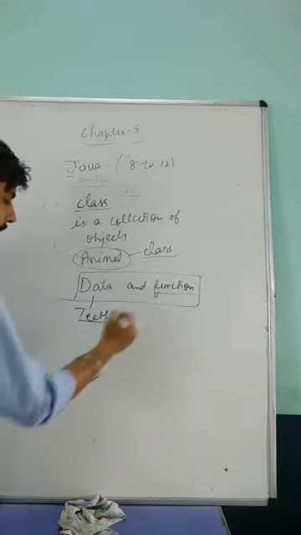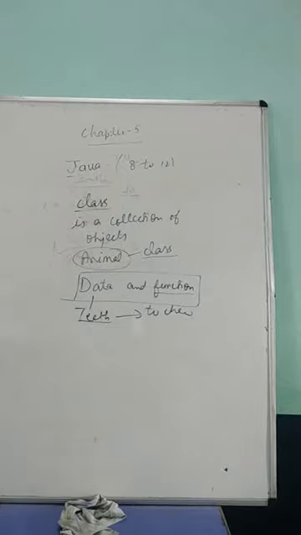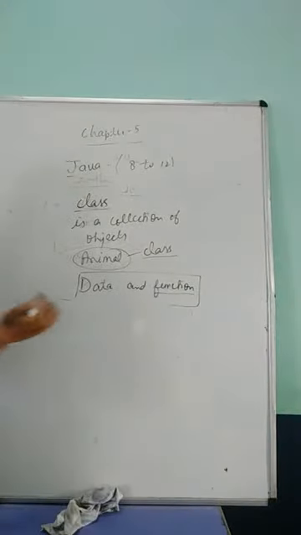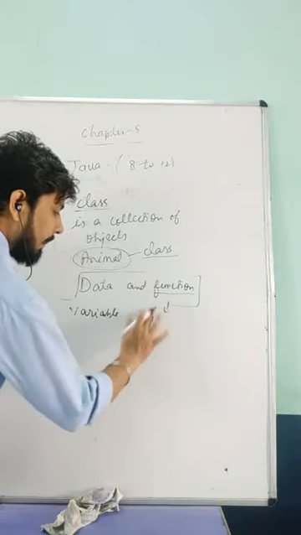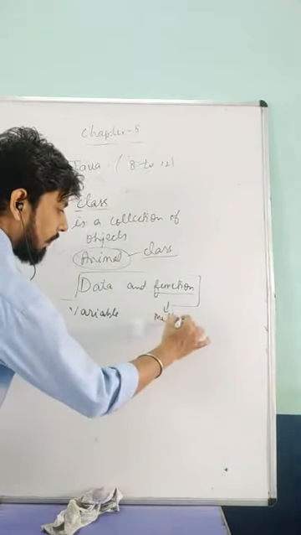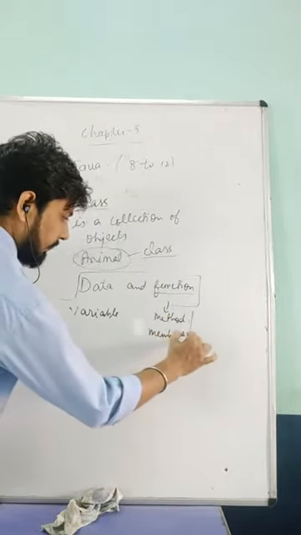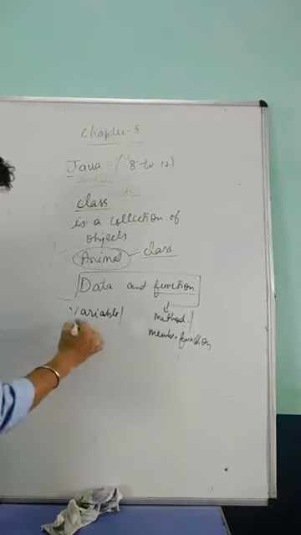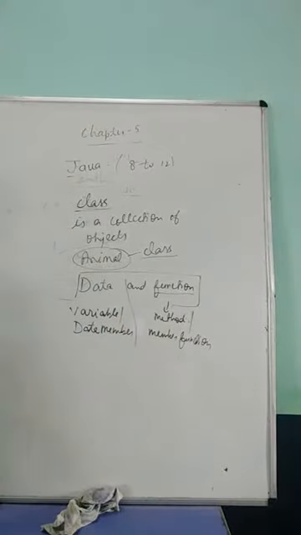And what is the function of it? The teeth are used to chew or eat something. So this is our data and this is our function. In the same way, in our Java, data is represented by the variable and function is represented by the method or member function. And a variable is called the data member. Okay, we will discuss this in detail afterwards.